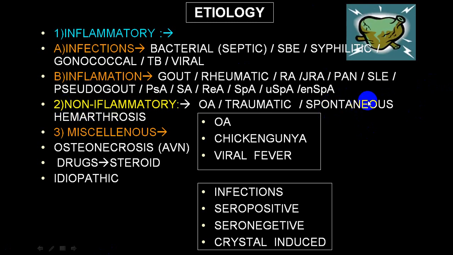So those are called spontaneous hemarthrosis. The classical example of spontaneous hemarthrosis is hemophilia, and the most common joint involved is the knee joint. So this will be the non-inflammatory group.